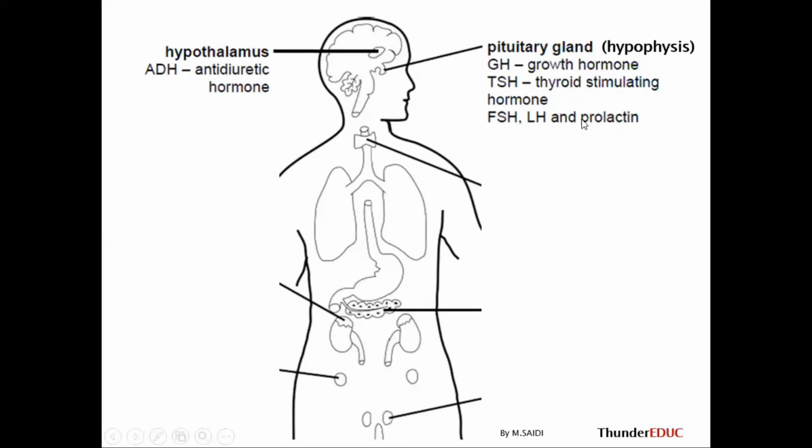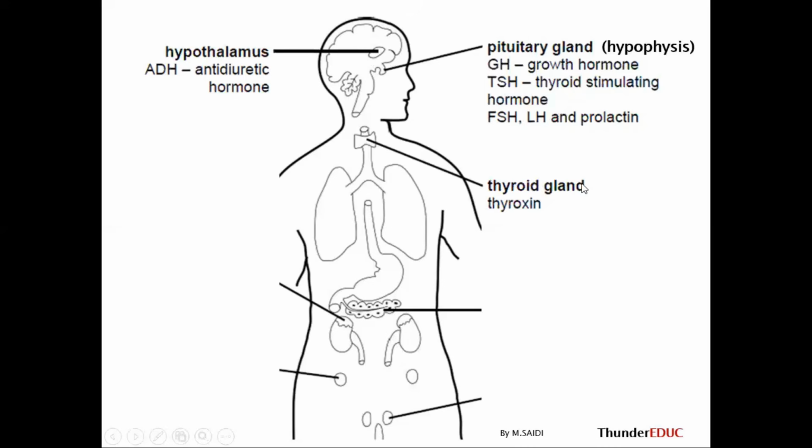So you're going to look at these hormones and their functions. You need to know that. You need to know where they are located, and then you need to know the function of each gland. What is the name of the gland and the function of each gland? The function of each gland is the kind of hormone it produces.